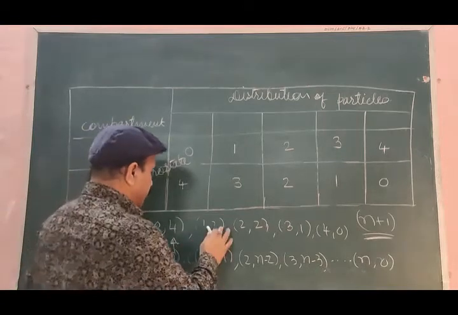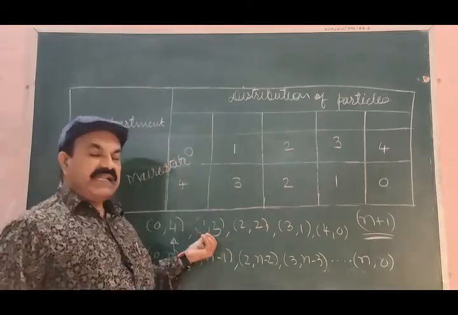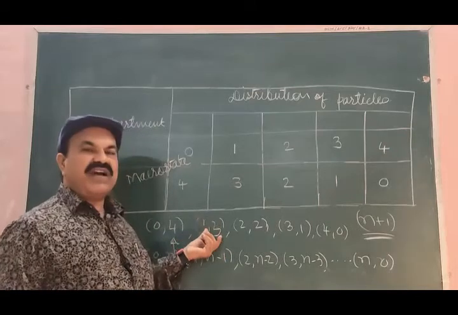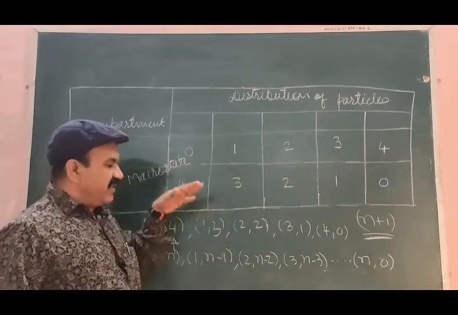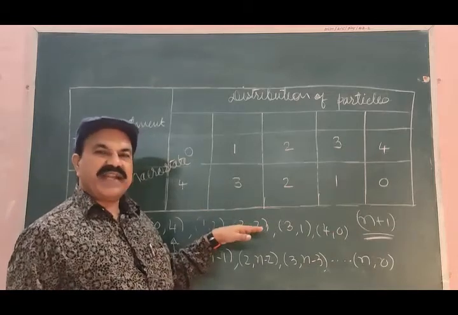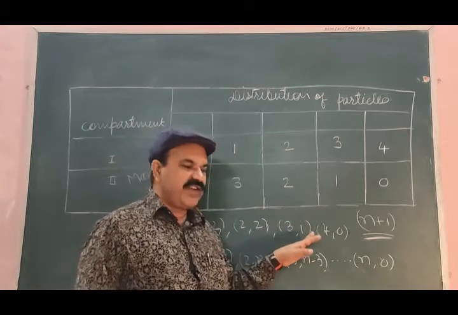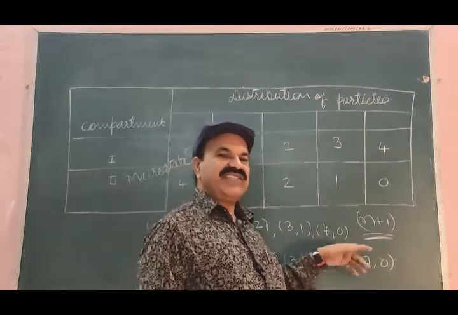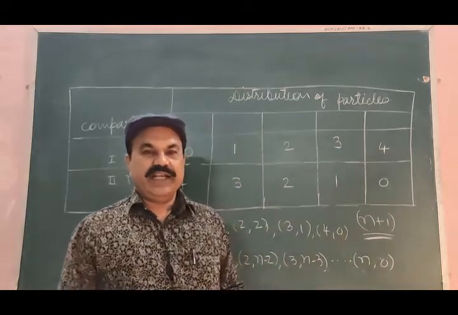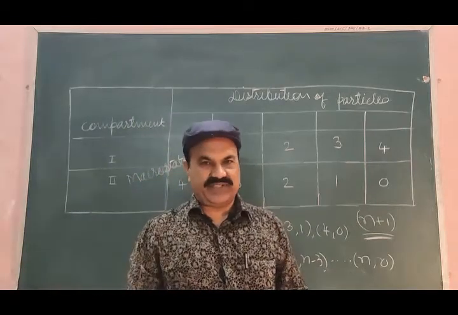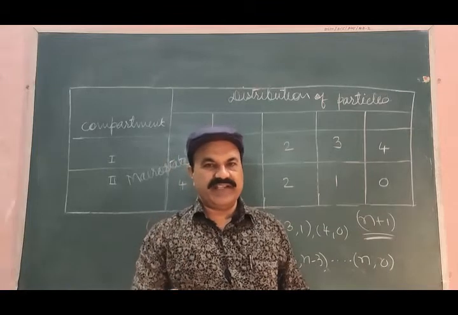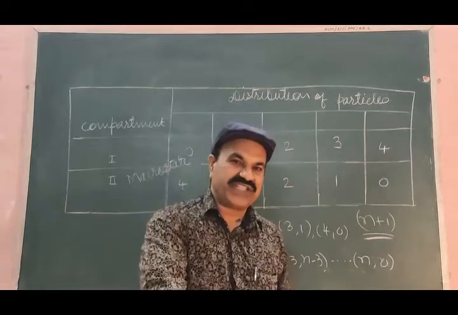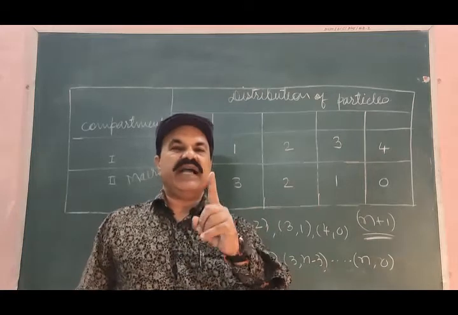These 4 particles are distinguishable, and therefore these 4 particles may be arranged differently in the second compartment. When we come to 1 particle in the first compartment, 3 particles in the second compartment, these are distinguishable, and therefore there are different ways of arrangement of these particles in this macro state.